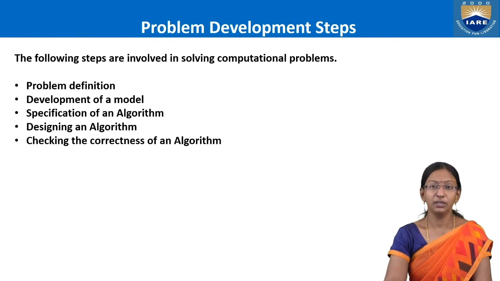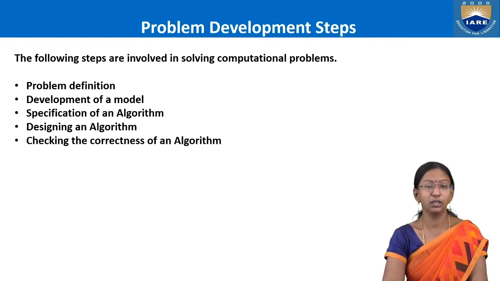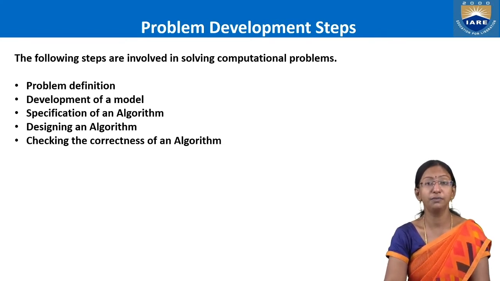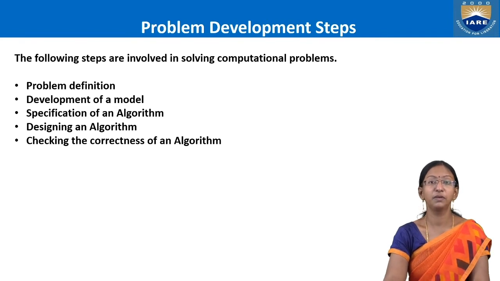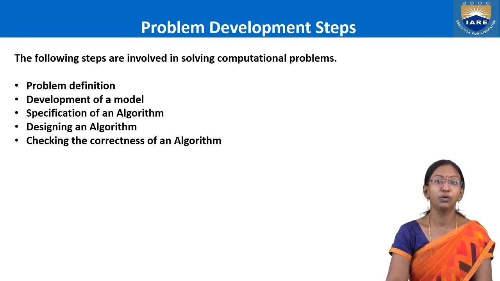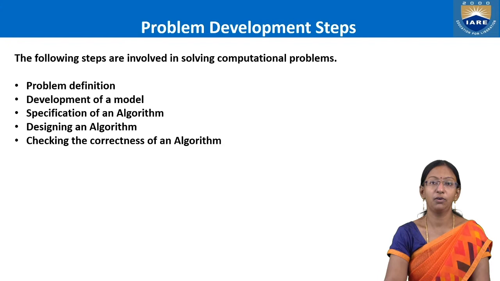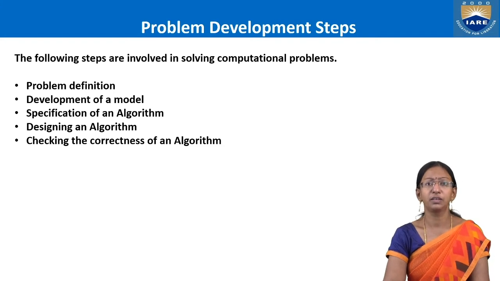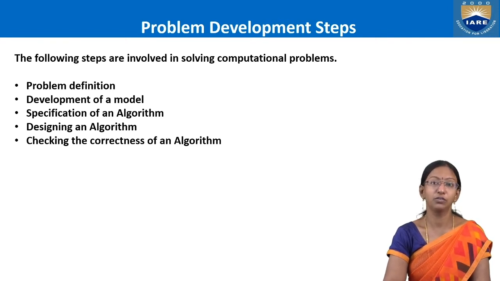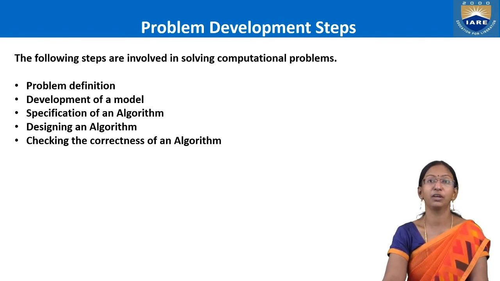Next, checking the correctness of an algorithm. How to check the correctness of an algorithm? And how efficient it is. How can you justify whether an algorithm is an efficient one or not? Based upon the logical part which you are going to use to implement or to address that particular problem, whether you are using iterations or recursive functions, what basically the problem needs will show the correctness of an algorithm. That is how we are going to check.